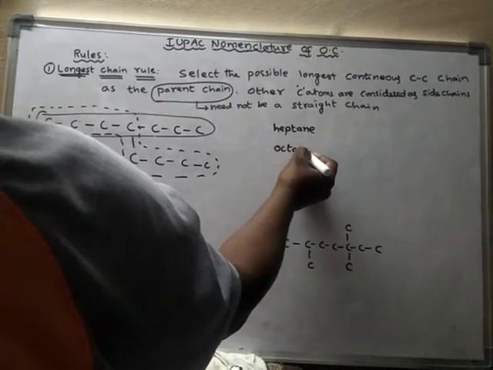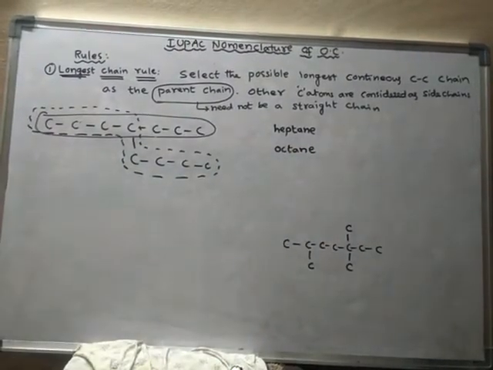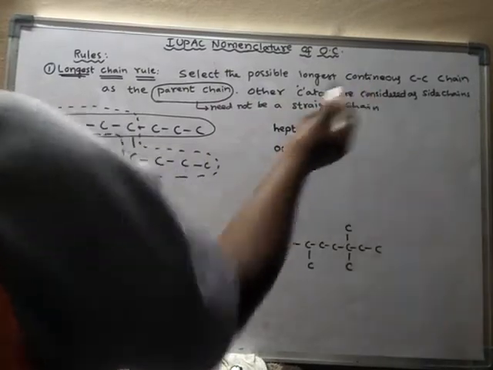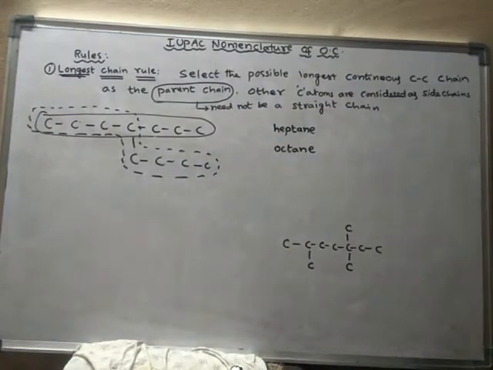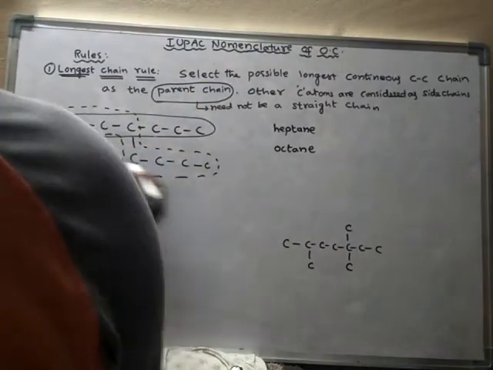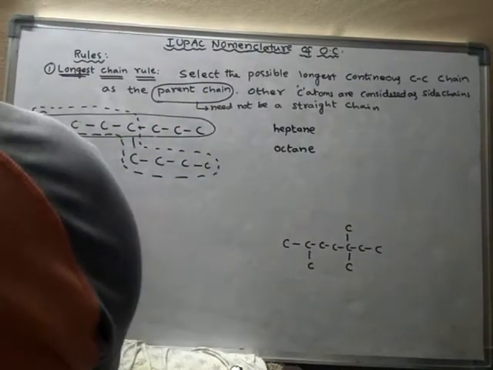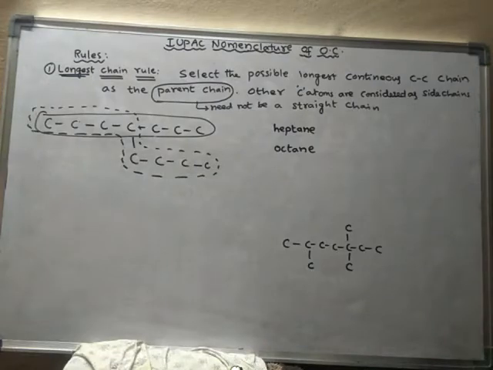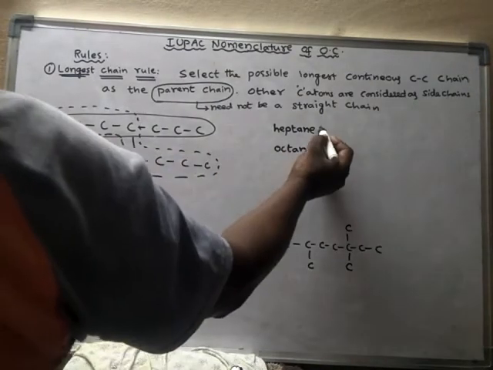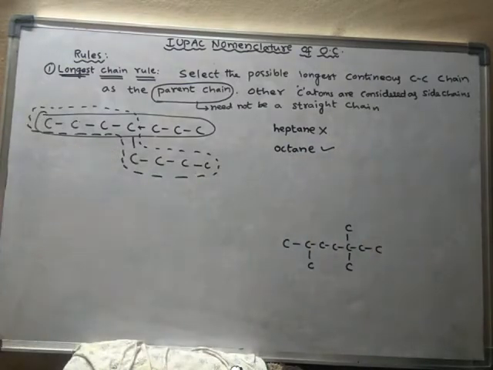Which one is correct? The longest continuous carbon chain should be selected as the parent chain. So this is the correct chain and this is the incorrect chain for selecting the name of the compound. Hence this is wrong and this is correct.